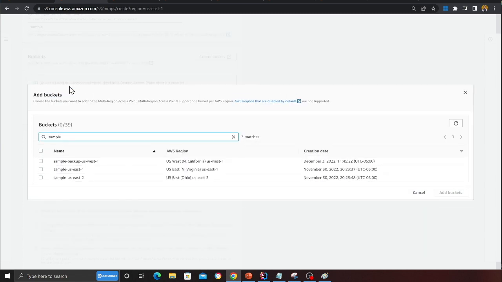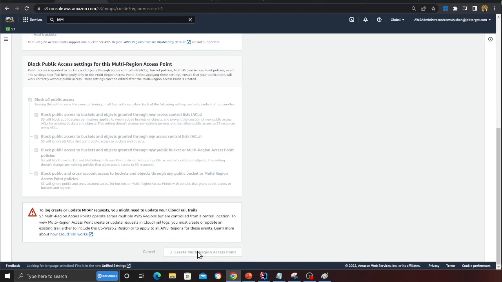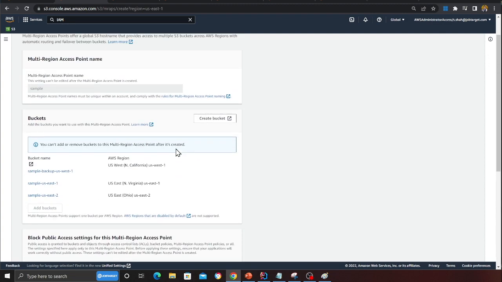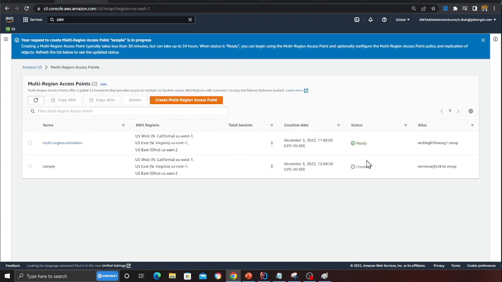I will select all three buckets: US East 1, US East 2, and my backup bucket in US West 1. Select all three, click Add, then click Create. This might take about 5 to 10 minutes, so be patient. The status should be Creating, and once it is done it will say Ready. We'll resume once the status is ready.